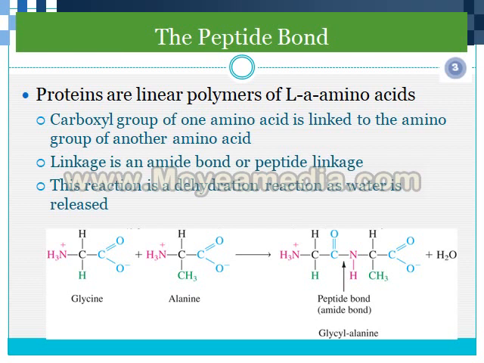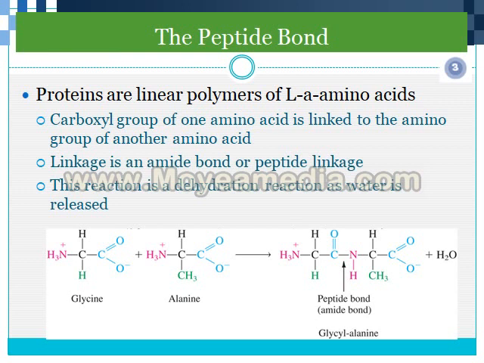As we know, proteins are linear polymers of amino acids. Primary structure is a linear structure. The carboxylic group of one amino acid is linked to the amino group of another amino acid with the help of a peptide bond. The linkage is an amide bond, also known as a peptide linkage.